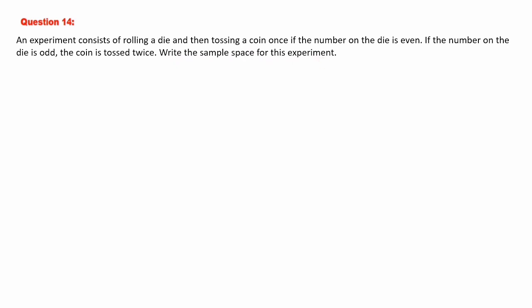Write the sample space for this experiment. Once again, first of all you are rolling a die and you will observe the outcome. If you get an even number, you will toss the coin once. And if you get an odd number, you will toss the coin twice. Write the sample space for this experiment. So this question you will try as homework.